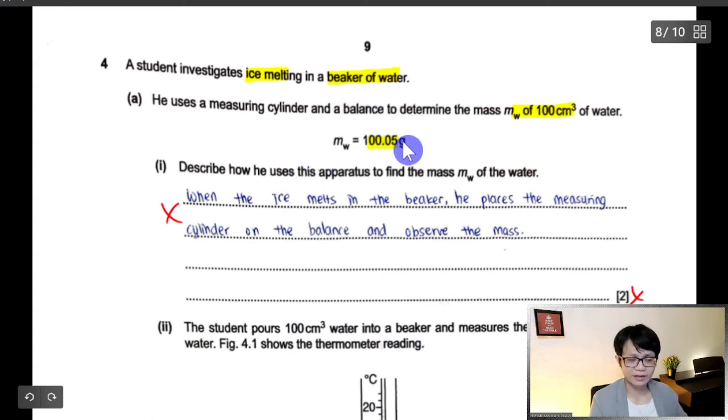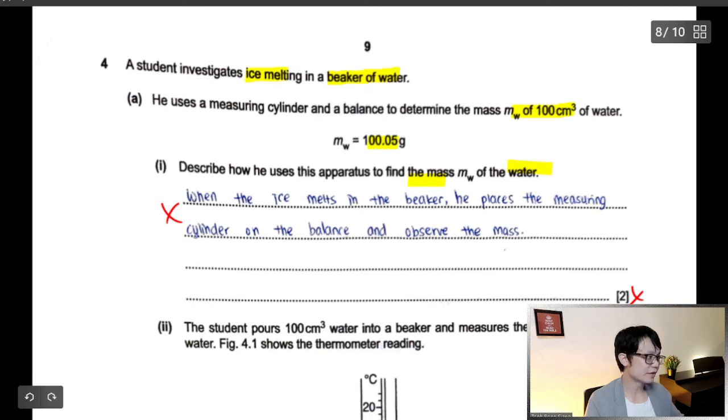I cannot imagine the experiment, and it is very hard to answer the question because I really cannot imagine what you are going to investigate by ice melting in a beaker of water. Describe how he uses his apparatus to find the mass. Okay, so how do you find the mass of the water?